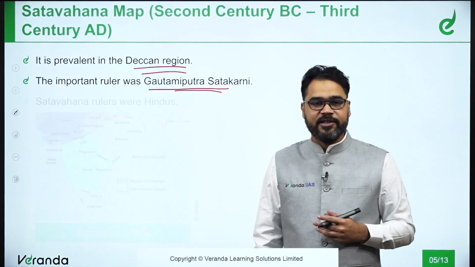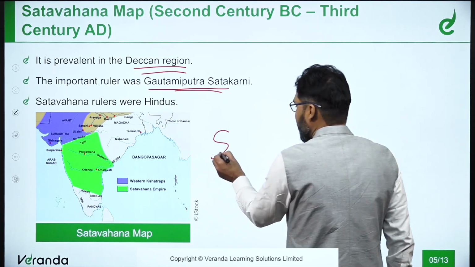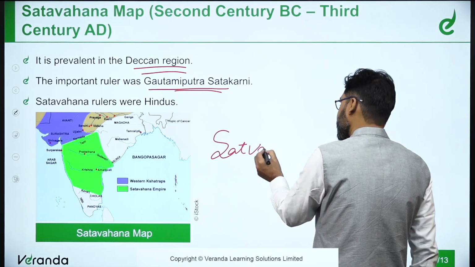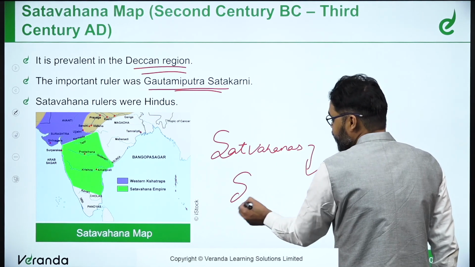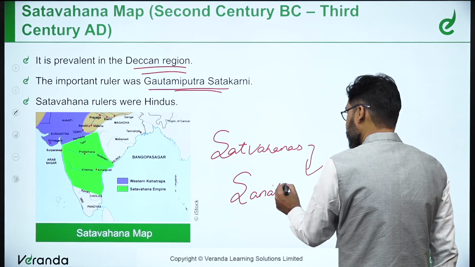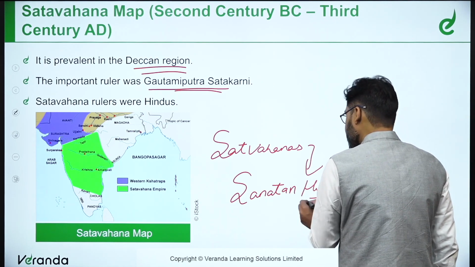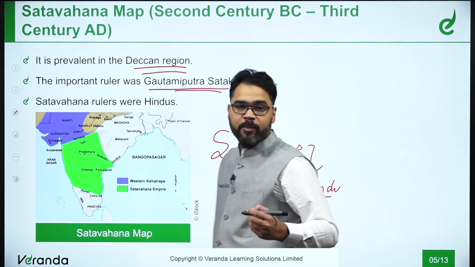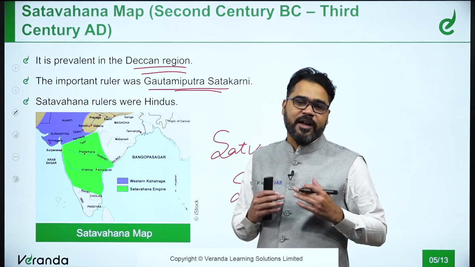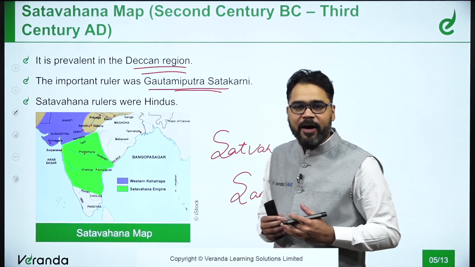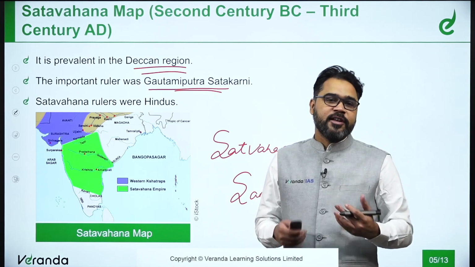The religion followed by the Satavahanas was Sanatan Hindu. The religious practices performed by the Satavahanas were as relevant as the practices performed by the followers of Sanatan Dharma, or the Hindu Dharma.